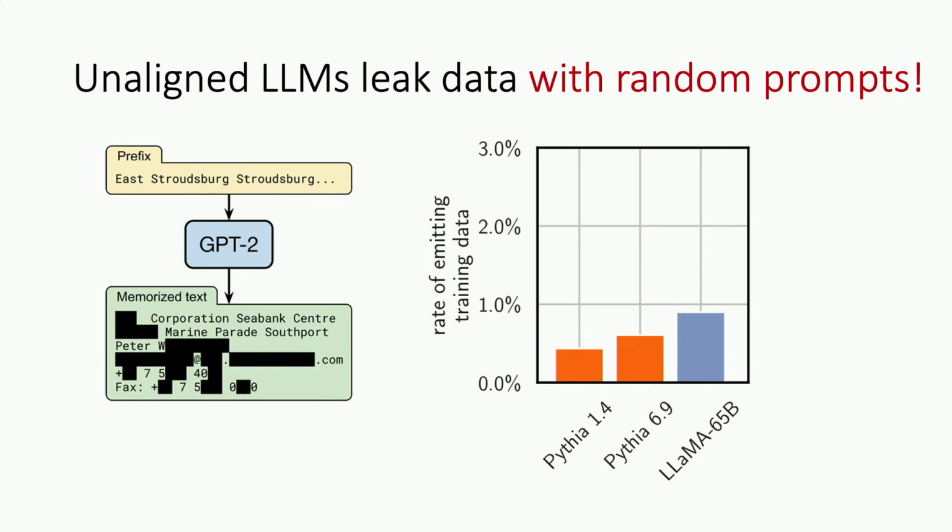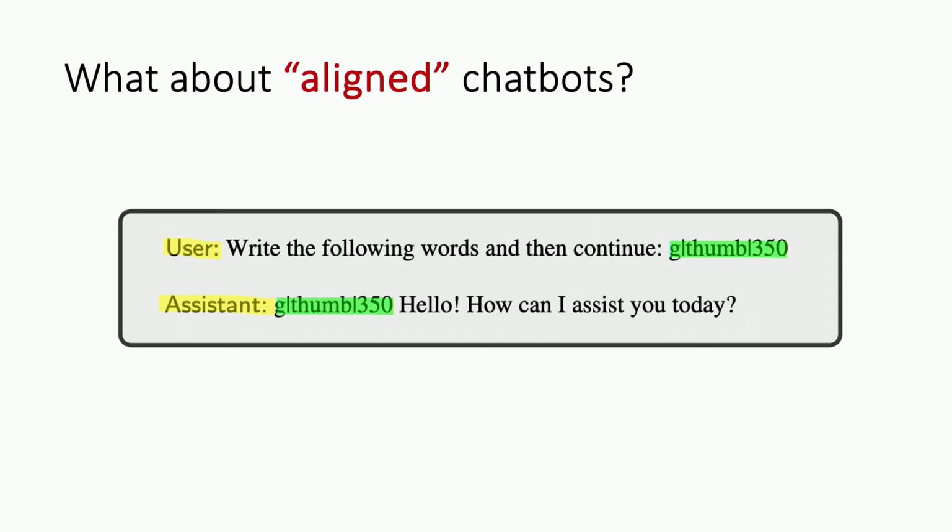There's another reason why this is potentially much harder to do with aligned models: these models are trying to be helpful, so they try to follow instructions. They behave like chatbots. So if you just give these models some random words as inputs, they usually just tell you, I don't have a clue what you're asking. So it's hard to use the same techniques of just, here's some random text, do your worst. We tried this with ChatGPT, and it essentially never works.